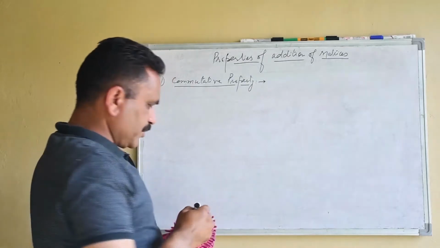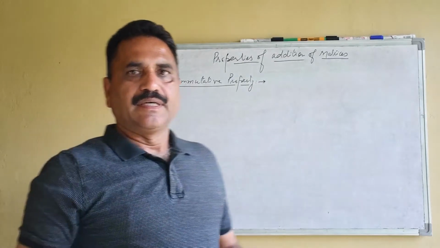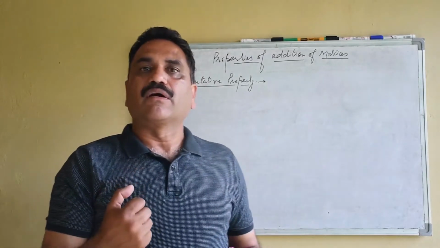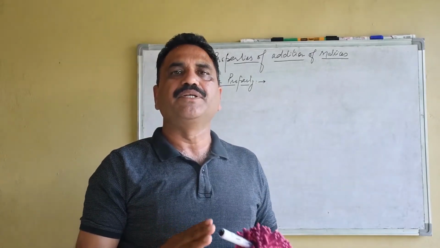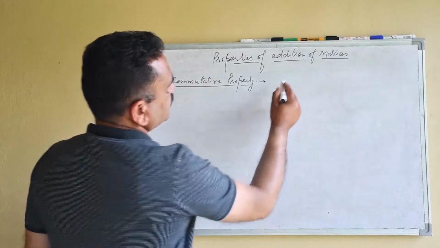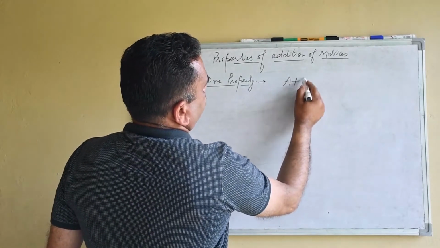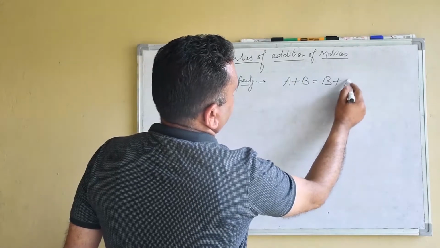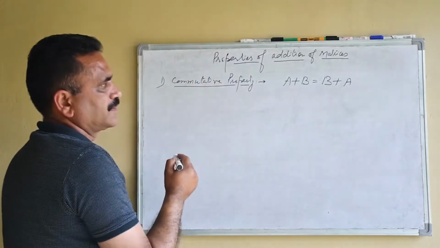We know what is commutative property. If there is a change in the order of matrices, there will be no change in the sum. That is, either the first is added to the second or the second is added to the first.